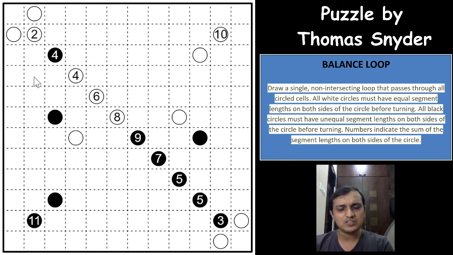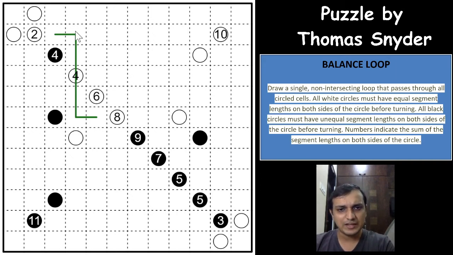And there are some numbers in the circle cells. The number indicates the total number of loop segments counting from both sides of the loop. So for example, if you have a 4 here, then you have 1, 2 and 3, 4. A white circle means both sides of the circle, where the loop passes in between, should have an equal number of loop segments.